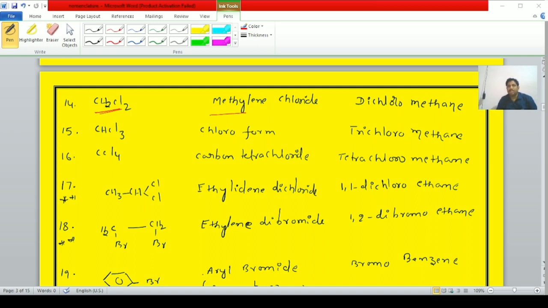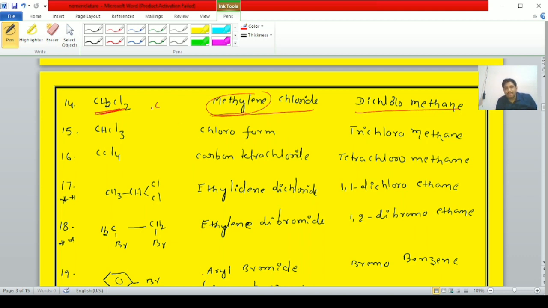Right, students? Now we can start question number 14. CH2Cl2. The common name as well as the IUPAC name we are discussing, student. First one, CH2Cl2. The common name is methylene chloride. The IUPAC name is dichloromethane.